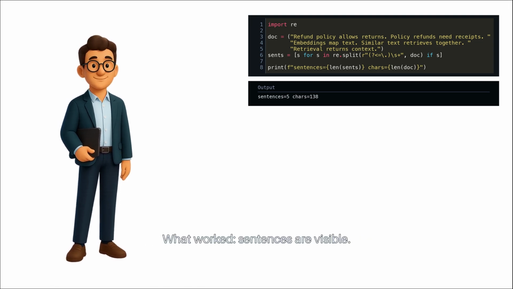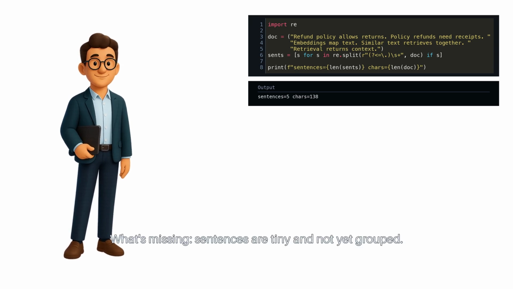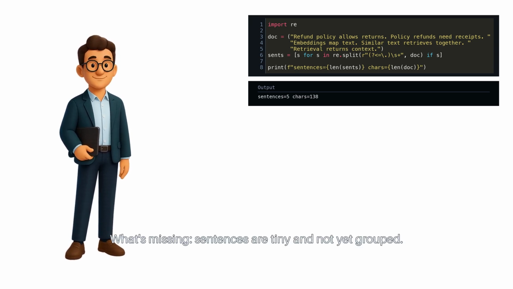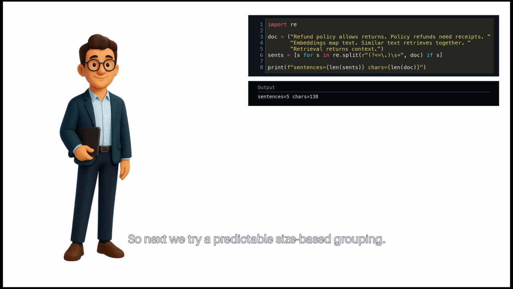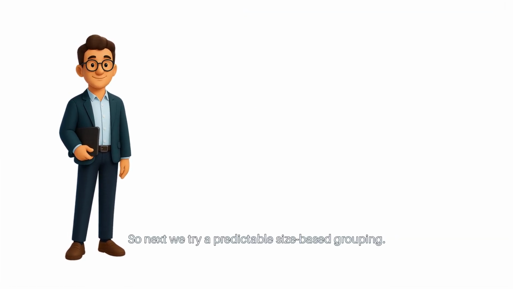What worked? Sentences are visible. What's missing? Sentences are tiny and not yet grouped. So, next we try a predictable size-based grouping.